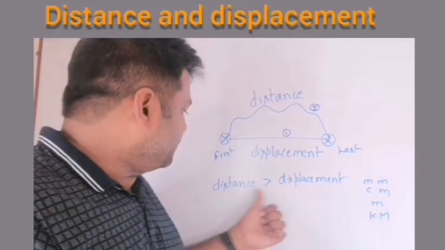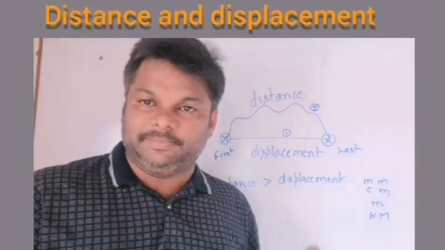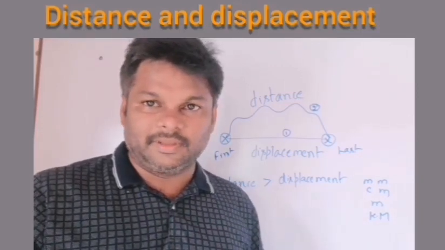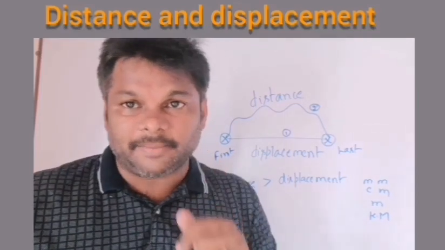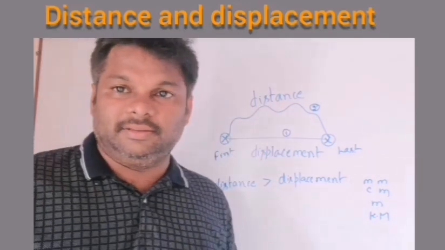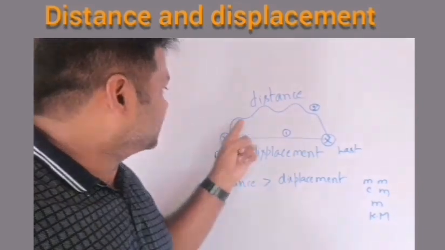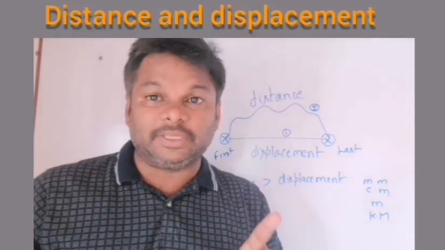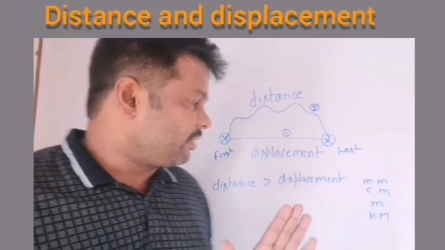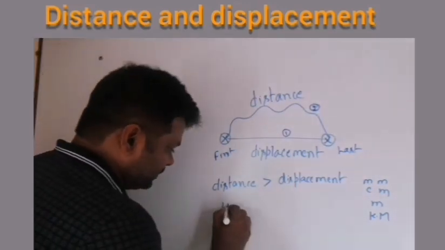And distance and displacement are measured with the tape or the scale. Sometimes it is difficult to measure distance with the scale because the scale is straight, whereas distance is a curved path, not a straight line.